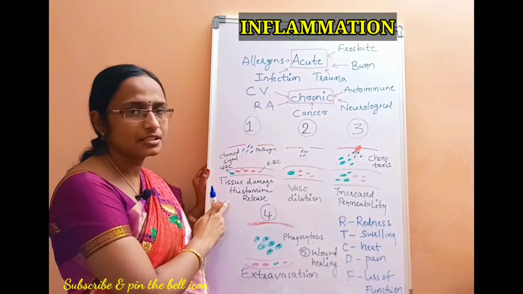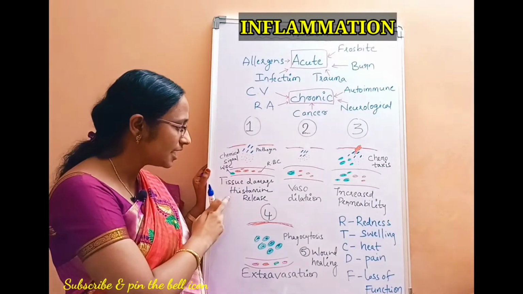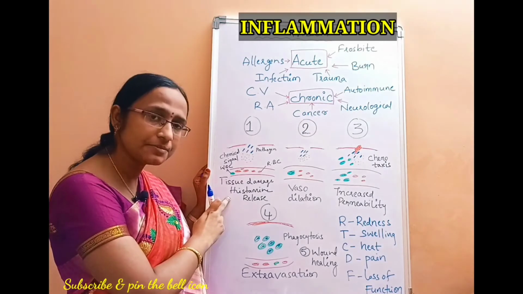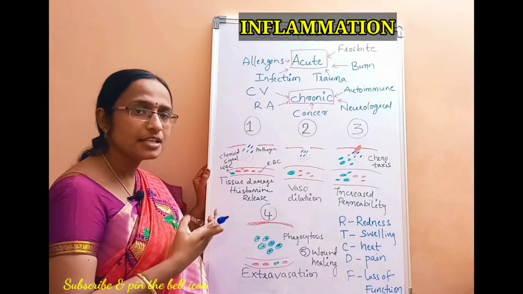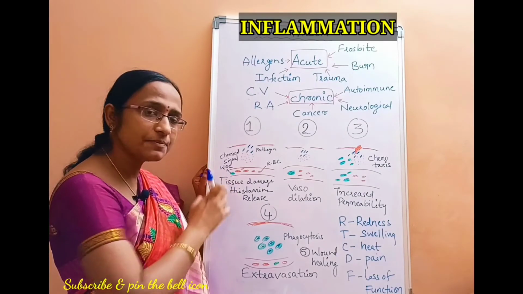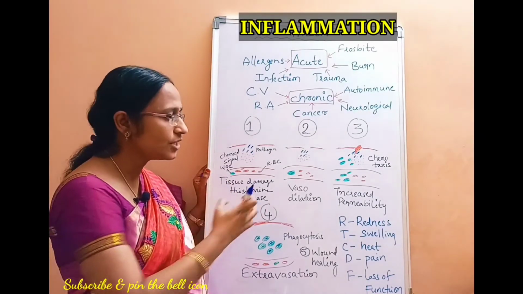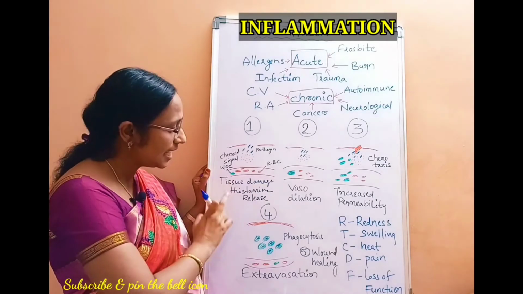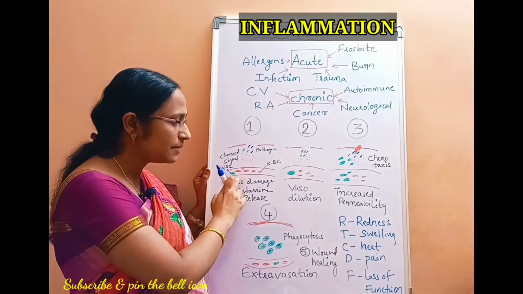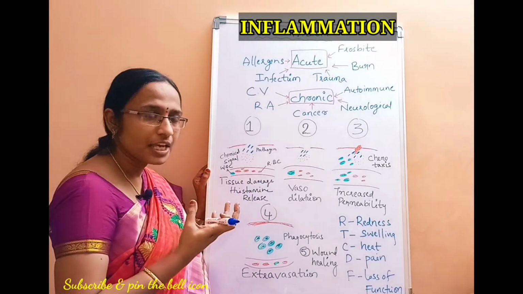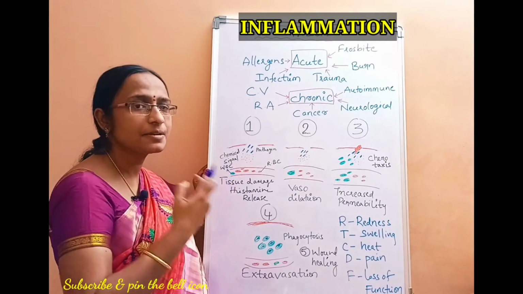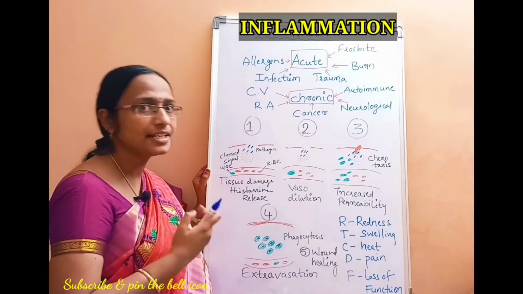So the first step in the inflammation is there is a release of some inflammation mediators, that is nothing but histamine, prostaglandins, or some bradykinin. So once the histamine is released against the tissue damage, what is the role of this histamine? Histamine causes vasodilation. That means the blood vessel gets dilated. When the blood vessel gets dilated, what happens? Blood flow increases, but blood flow speed decreases.